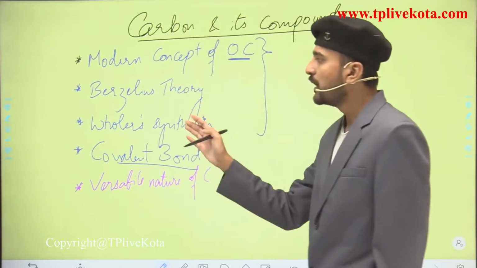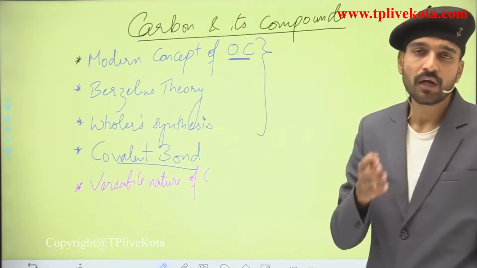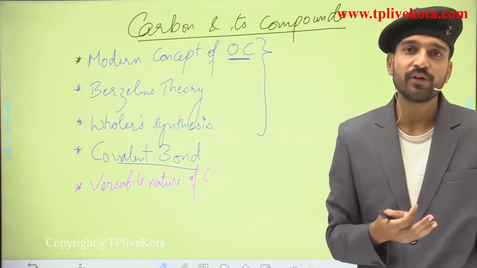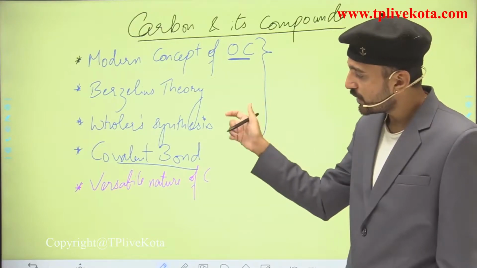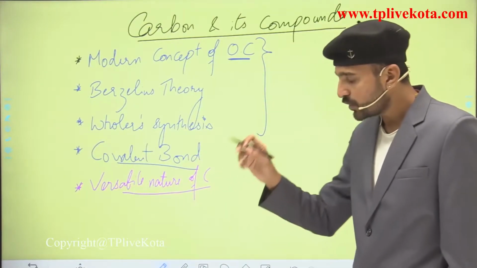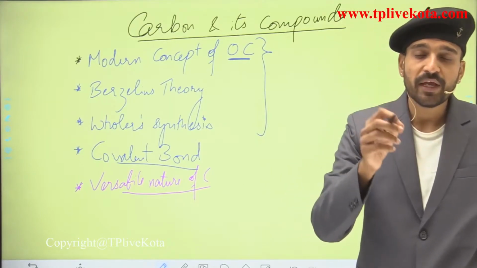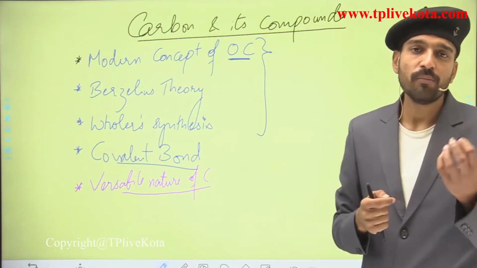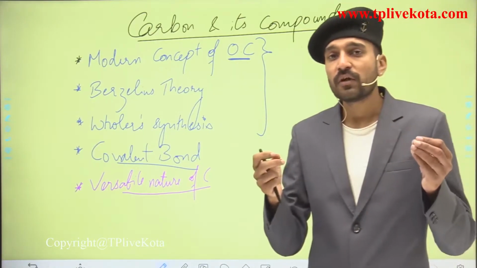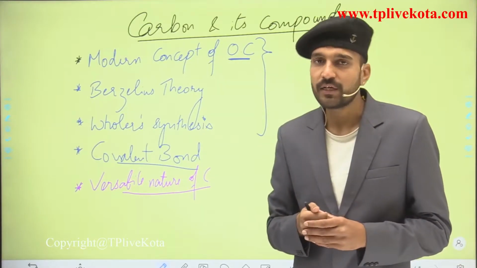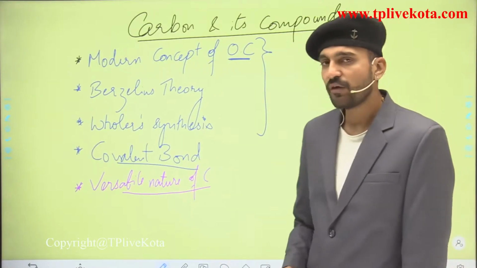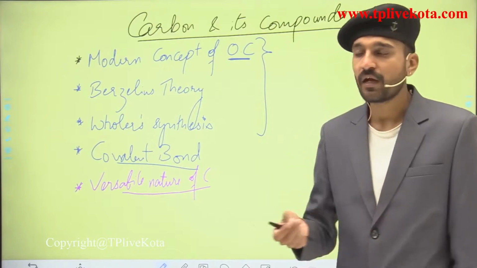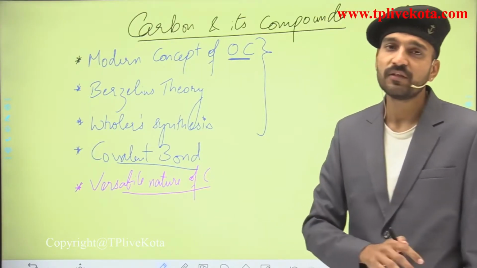Here we are going to see how organic compounds come into existence. The study of organic compounds comes under the category of organic chemistry. We are going to see why carbon is the only element that makes so many compounds. Millions of compounds are made by the combination of carbon, or we can say millions of compounds come under organic chemistry. It is because of the versatile nature of carbon that we are going to see how carbon is different from all other elements and why so many compounds of carbon take place in nature.